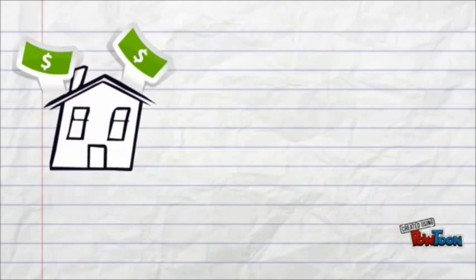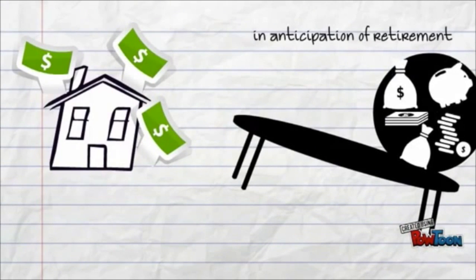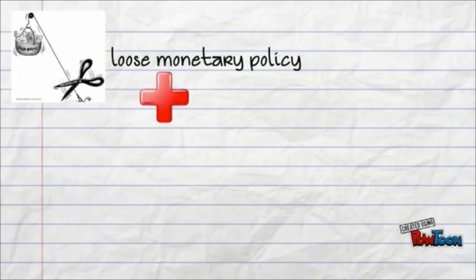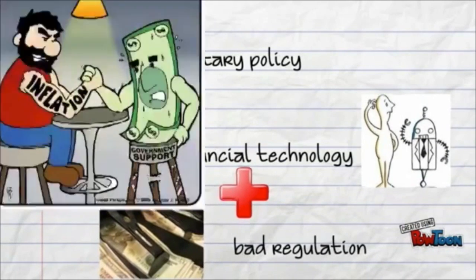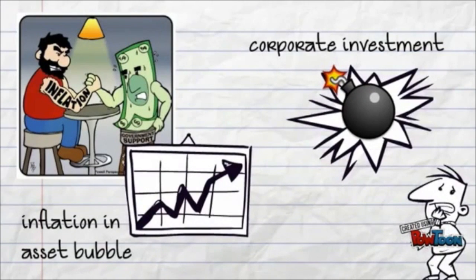Moreover, there was excess saving in the asset market. People tended to save a higher proportion of their incomes in anticipation of retirement. As a result, it caused an insufficient demand in investment. With a combination of loose monetary policy, innovations in financial technology, and bad regulations, inflation occurred in asset bubbles and a boom in corporate investment.